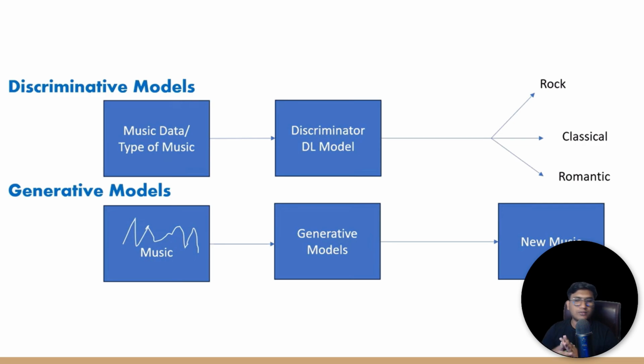I think you have heard that AI has generated music, AI has written a story. How is it happening? Because using generative models, people are generating these kinds of new data. So this is the difference between the generative model and the discriminative model.